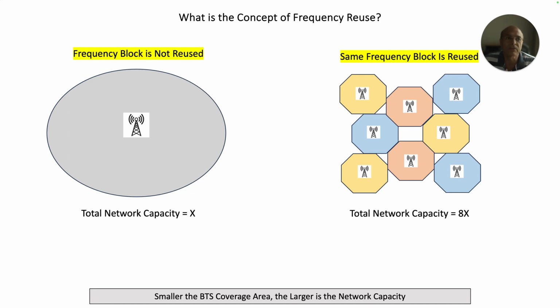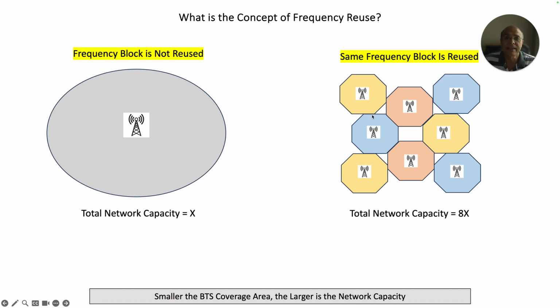So in this 200 square kilometers, let's assume there are 1000 customers. I'm just making it up. So those 1000 customers are going to use the same bandwidth of 50 megahertz. So 50 megahertz, let's say, is able to generate a bandwidth of 200 MB. So what will happen? That 200 MB bandwidth will now be shared among 1000 customers who are within that particular area. That becomes the first bottleneck.